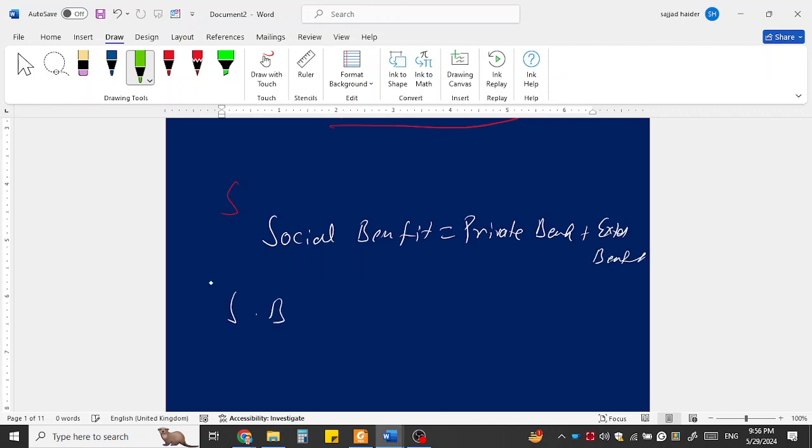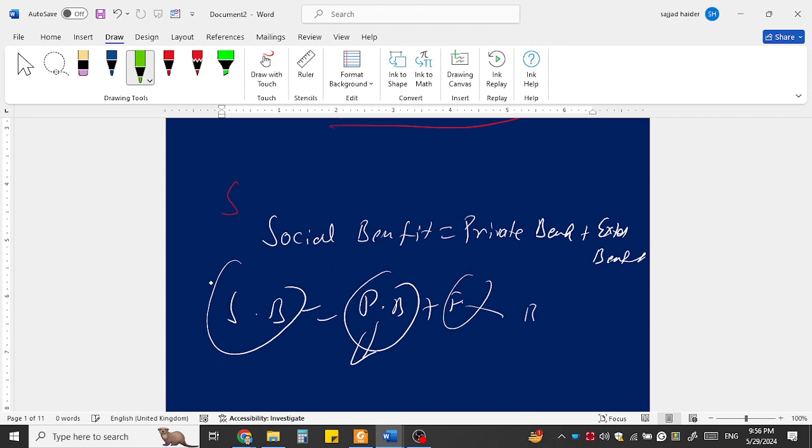Social benefit is equal to private benefit plus external benefit. So the person is enjoying the bicycle, less money, good health, but at the same time he is not causing pollution, he is not contributing to road congestion and noise, etc. So this is the external benefit due to his cycling habit.